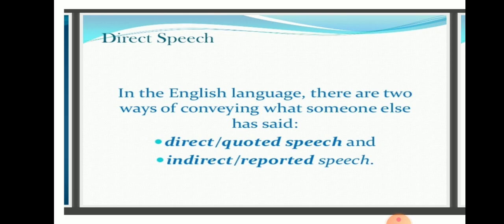So, in the English language, there are two ways of conveying what someone else has said. One is direct or quoted speech. You should note the word there, quoted speech. Quoted means it will be written within the inverted commas. And the other is indirect speech or reported speech. Indirect speech will not be written within inverted commas. That is the main difference: direct speech will be written within the inverted commas and indirect speech will not. It starts with a capital letter and ends with a full stop.